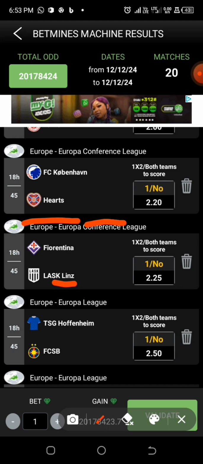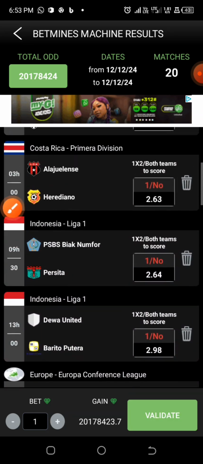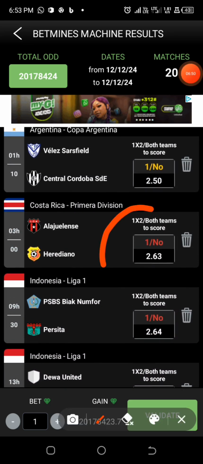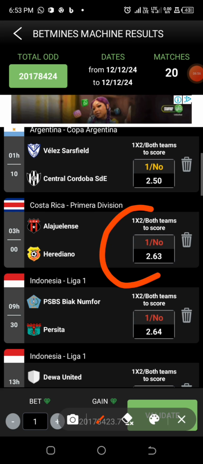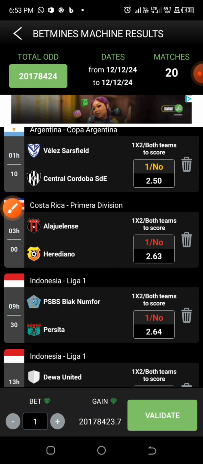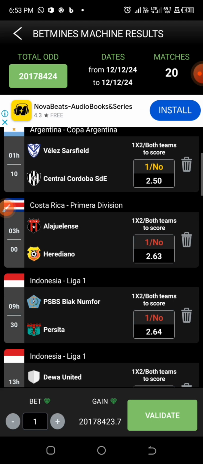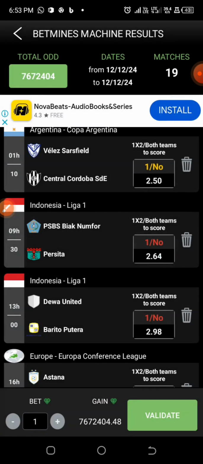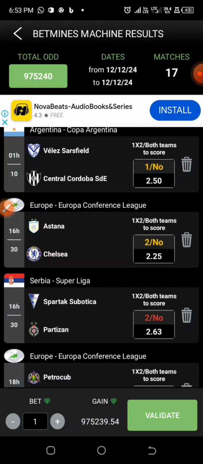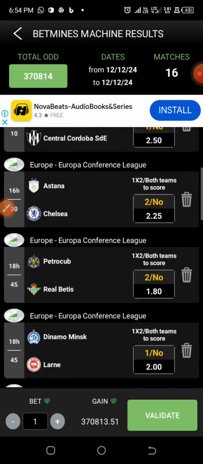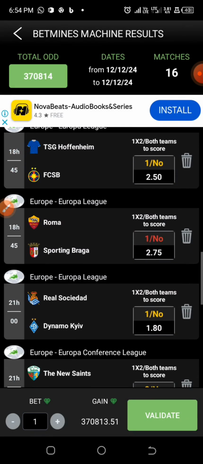What we just need to do is that we need to remove games that are showing red, because the red signals danger, and the yellow signals normal, that is it is a normal game to go for. And whenever you see green, that means it is a very good game to go for. Now we are going to remove the red and be concerned with whether we have the yellow or the green. So let's remove this. So we remove all the red.